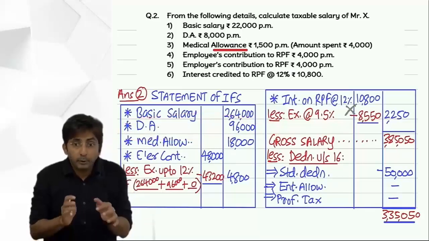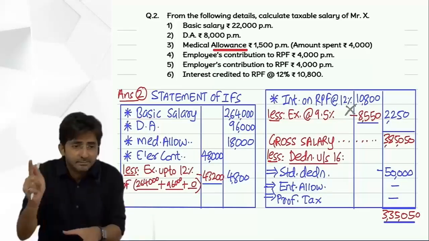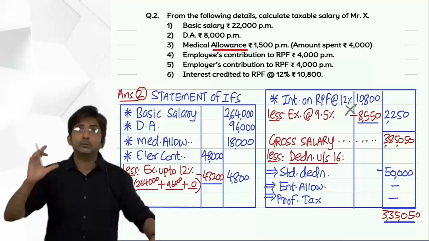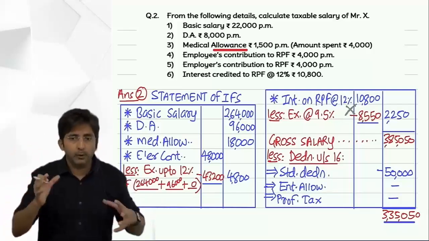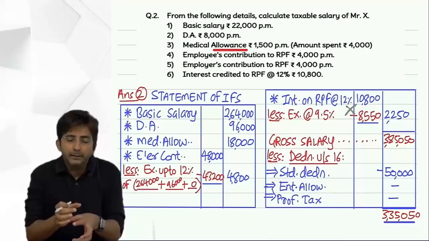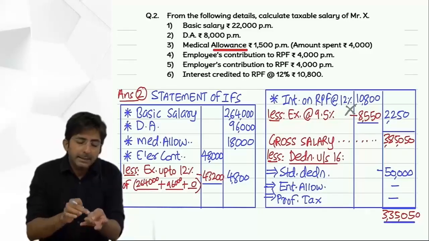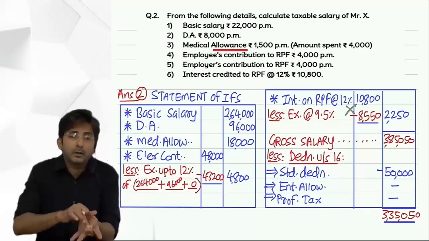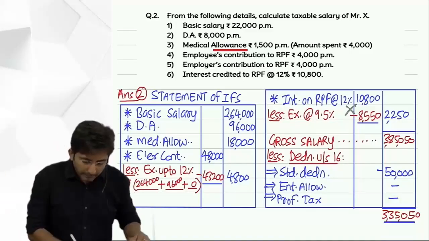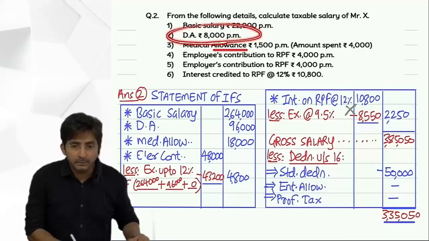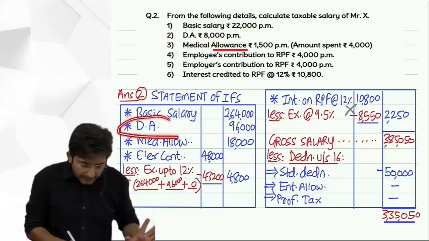It is just when you are using the formula that you use that slogan, in terms, in formula, not in terms, not in formula, because in formula we take selected things only. We take basic salary, DA, that also in terms, and turnover commission. We don't take everything in the formula. So if this DA was not in terms, should I write it in the main statement?